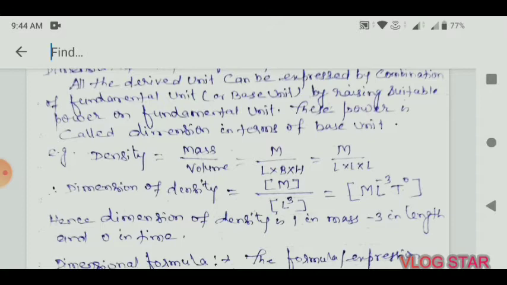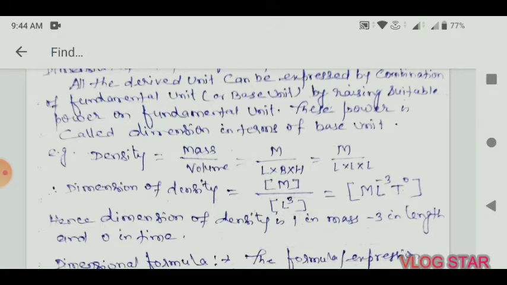So we can say that the dimension has 1 in terms of mass, -3 in length and 0 in time. Dimensions mean the powers raised on the fundamental quantities.